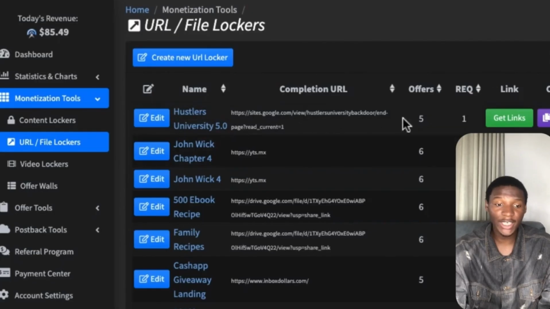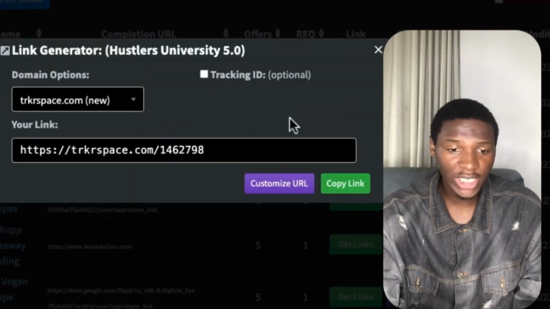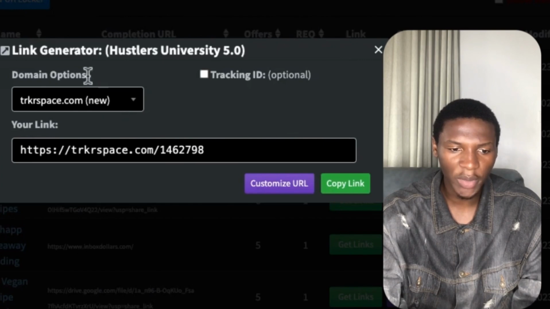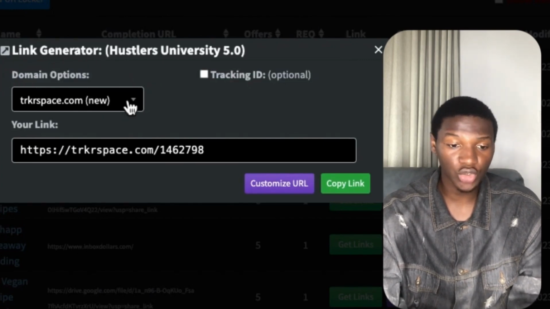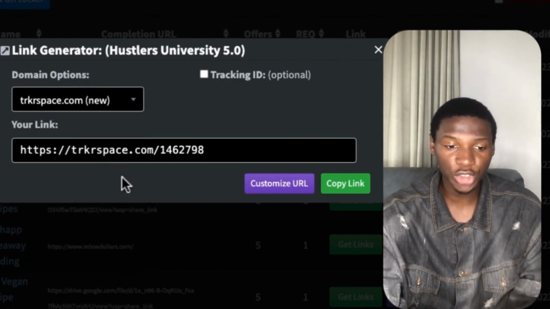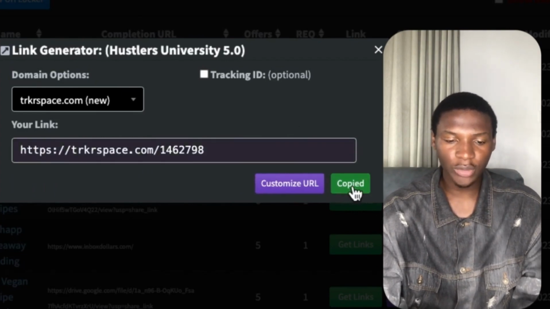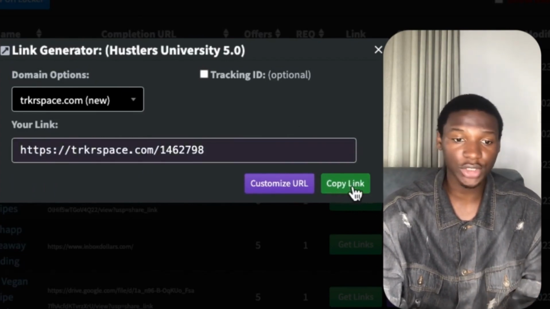And once you save that, guys, what you want to do is go ahead and click on where it says get links. Once you click on that, you're going to come over to where it says domain options, at the top section. What I want you guys to do is choose the domain that has the new option right there. And once you do that, go ahead and copy the link. So I'm going to copy the link of this content locker that we just created right now, guys.